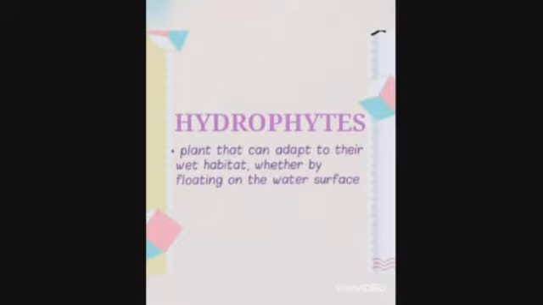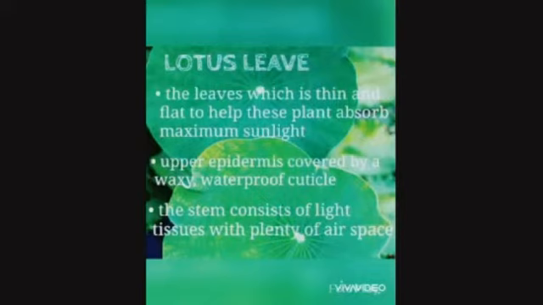Hydrophytes are plants that can adapt to their wet habitat, whether by floating on the water surface or sinking in the water. For example, lotus. Lotus are plants that can grow by floating on the water surface. It's because the leaves are thin and flat to help this plant absorb maximum sunlight for photosynthesis. The upper epidermis of the leaf is also covered by a waxy waterproof cuticle to ensure the stomata are always open. The stem of this plant consists of light tissue with plenty of air spaces between the cells.